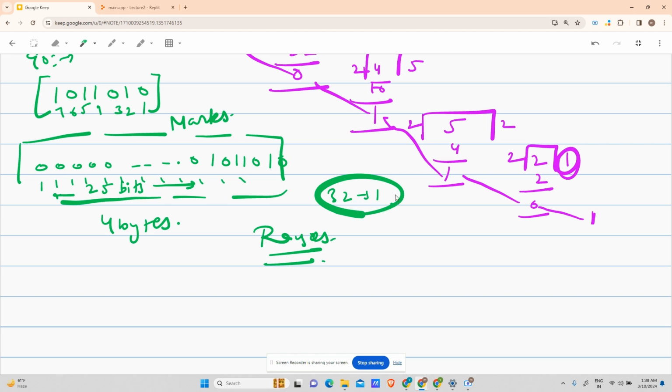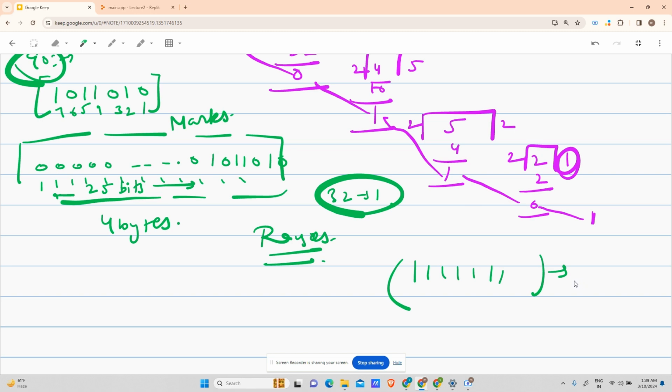The decimal equivalent of 32 ones in binary is my maximum number. Am I correct, guys? If I make all of them 1, I will get the maximum decimal. So if I convert this into decimal, as 90 was here, then I will get the range. But I'll say that is not as simple.